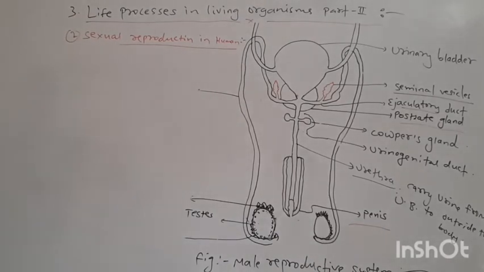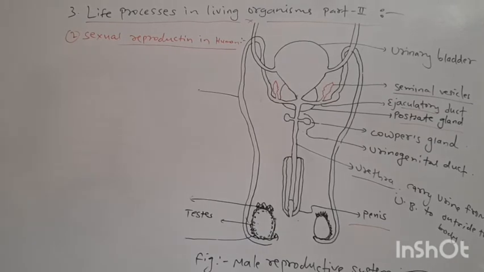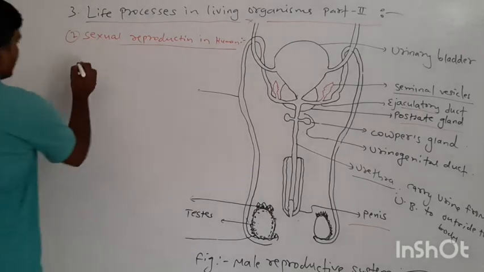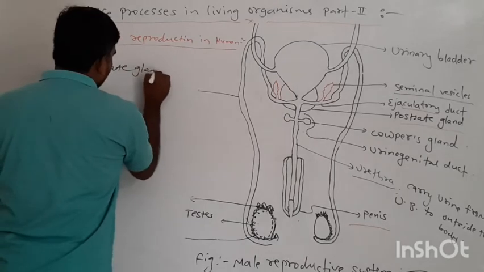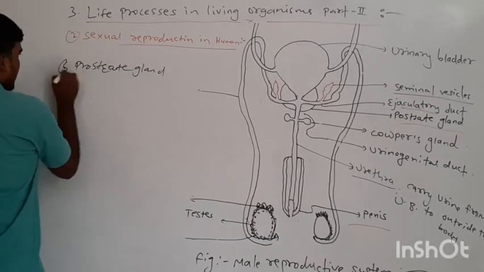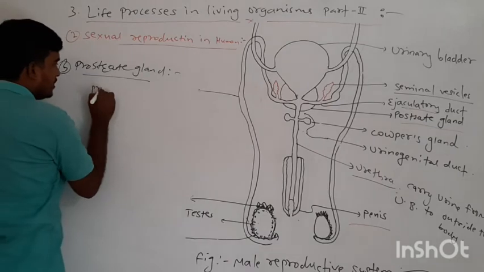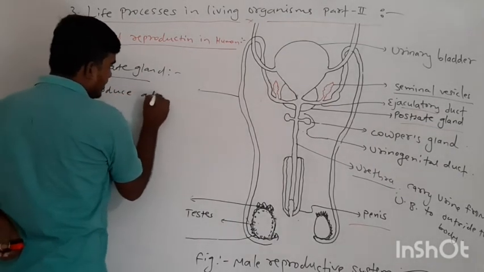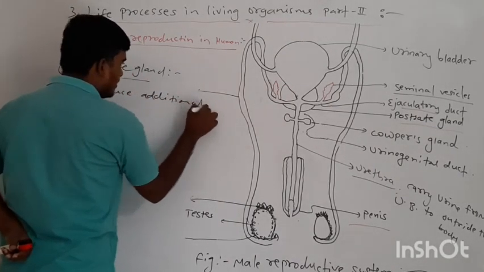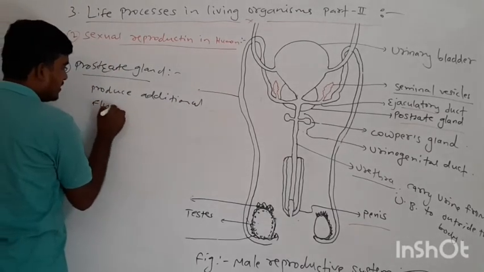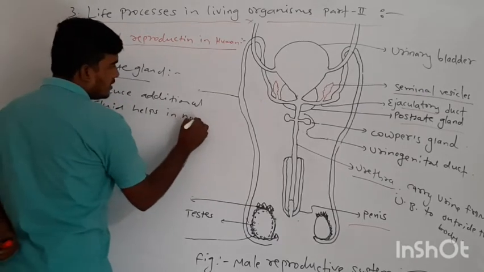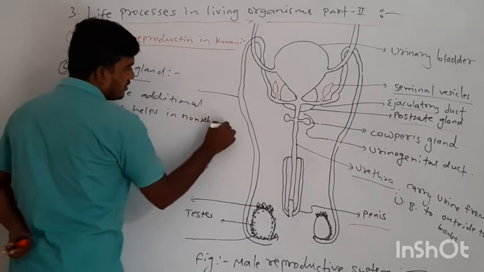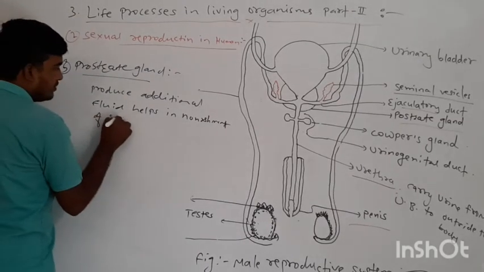Now next is the prostate gland. The prostate gland produces additional fluid, which helps in the nourishment of sperm.